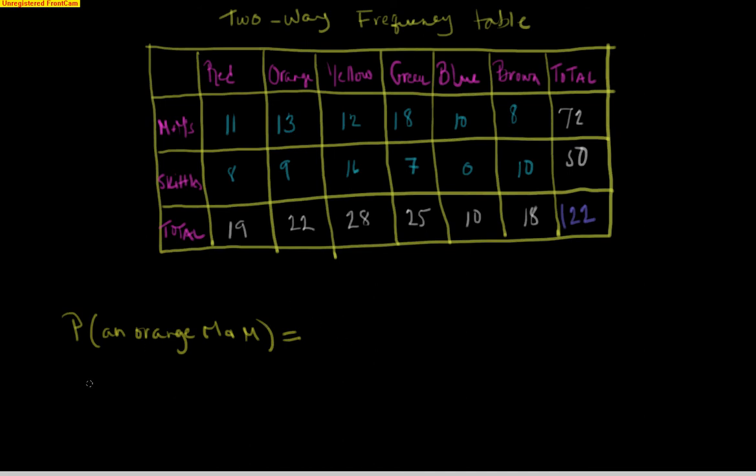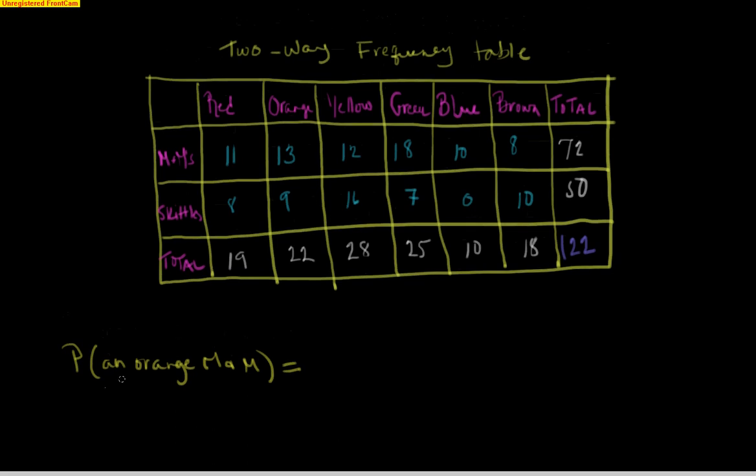Okay, this is what we call a conditional probability, or I'm sorry, apologies, a joint probability. Why is it joint? Because even though we're calling it an orange M&M, it's actually sort of two things happening, in that we're talking about color and type of candy, whereas the last one was just strictly color, a green candy, any green candy. Now we're talking about a specific color and a specific type of candy.